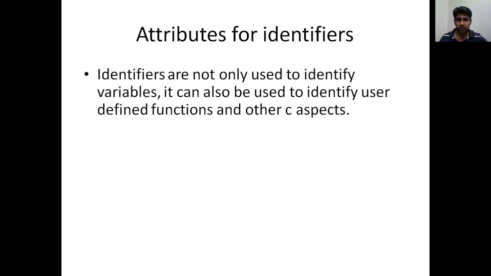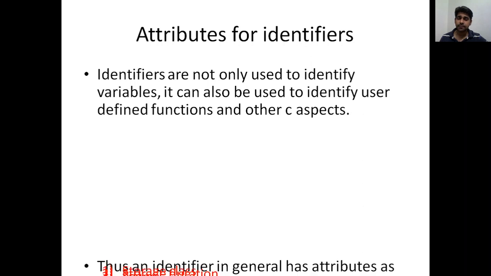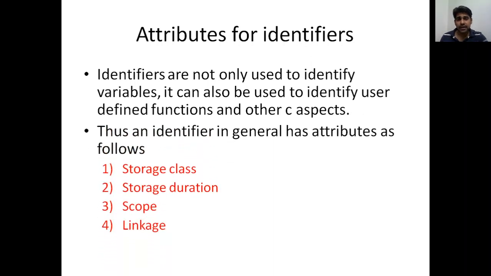For a variable, we said there are 4, but what about a general identifier? A general identifier has 4 attributes: storage class, storage duration, scope and linkage. You need to memorize these 4 because they are very relevant, and you can definitely expect some question for the university exam from this portion. So it's storage class, storage duration, scope and linkage.